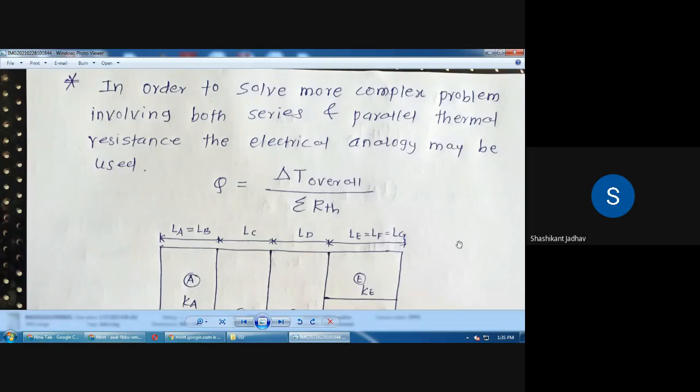In order to solve more complex problems involving both series and parallel thermal resistance, the electrical analogy may be used.